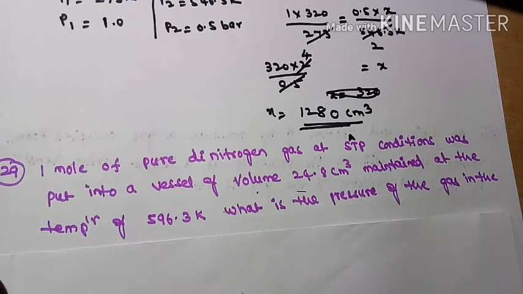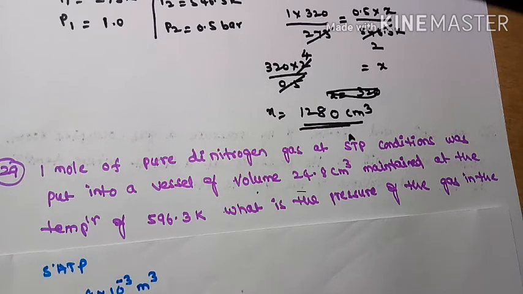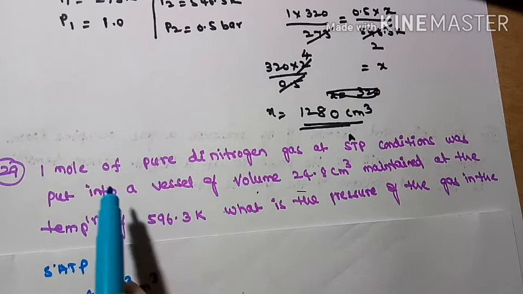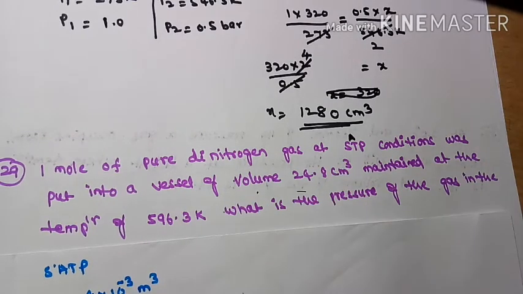So 1 mole of pure dinitrogen is present at SATP conditions. At SATP conditions, 1 mole of gas is present. What is the volume of 1 mole of gas? It is 24.8 liters, or 24.8 into 10 to the power of minus 3 meter cube, that is decimeter cube. So P1 is equal to how much? 1 bar is given, 1 bar at these conditions.